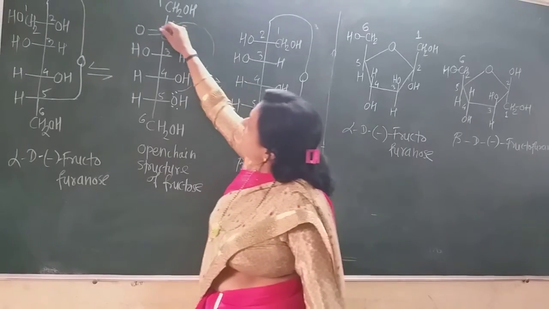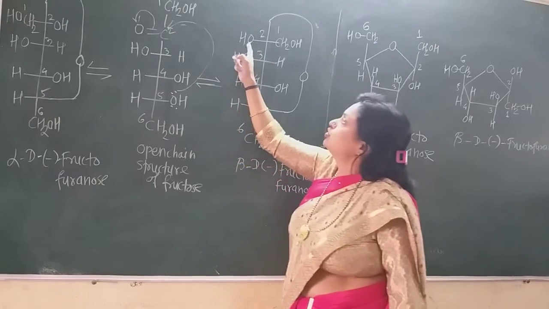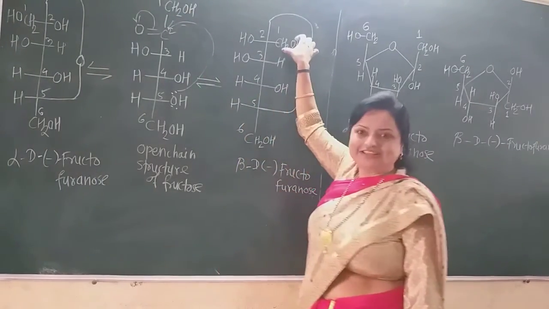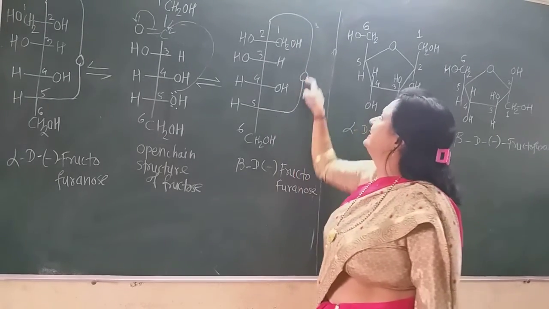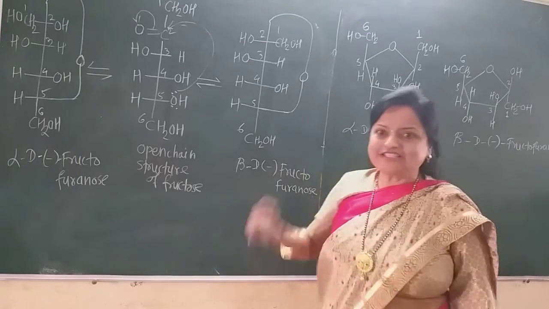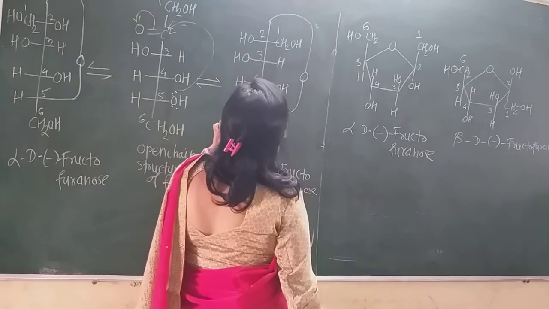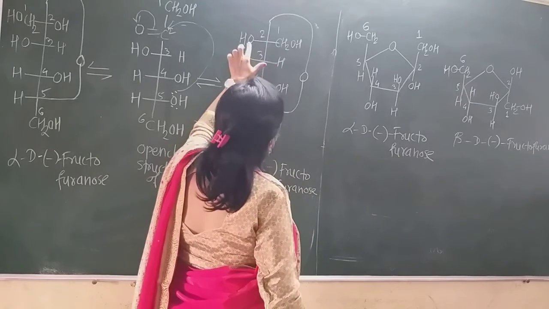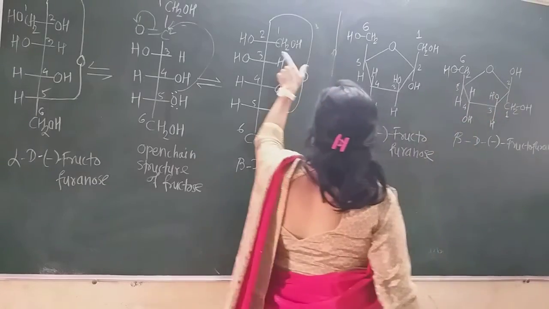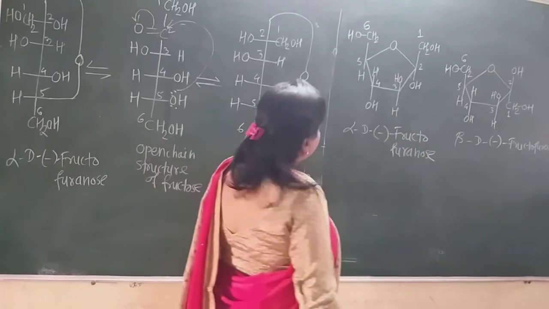When it attacks, the double bond shifts onto the oxygen, and the hydrogen attaches to it, so there is the OH group on this side, and I draw the CH2OH, and there is bond formation between the C2 and C5 carbons through the oxygen atom, and that structure is shown here. Now on the C2 carbon the OH group is on the left hand side, so I show it on the upper side, and the CH2OH is on the right hand side, so I show it on the lower side, and the remaining are as they are.